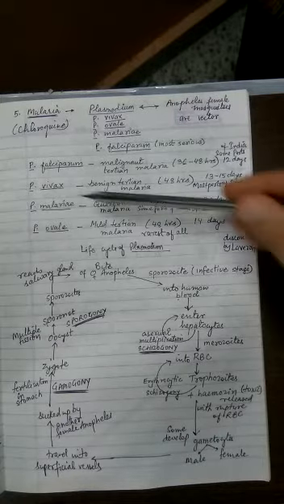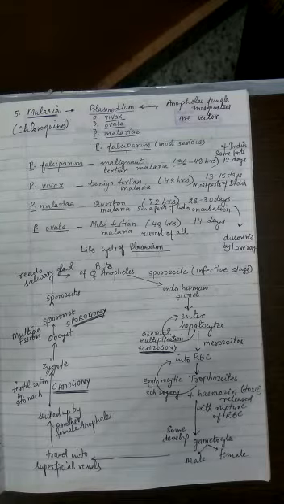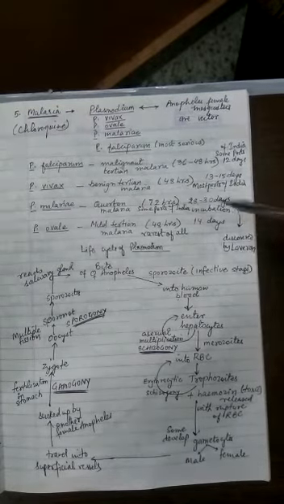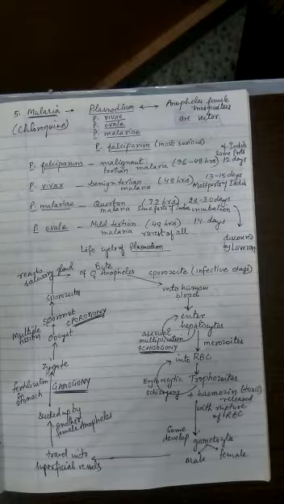Now the second plasmodium is Plasmodium vivax. Plasmodium vivax is the most common one in India. It is less common in Africa, and its incubation period is 13 to 15 days. Maximum books will even mention 14 days. It causes benign type of tertian malaria. That means after every 48 hours, that means the 3rd day, you will find the symptoms reappearing. Recurrence of fever occurs after every 3 days.